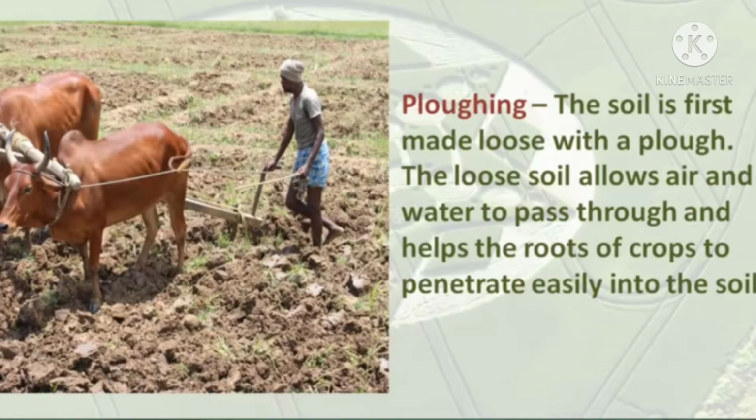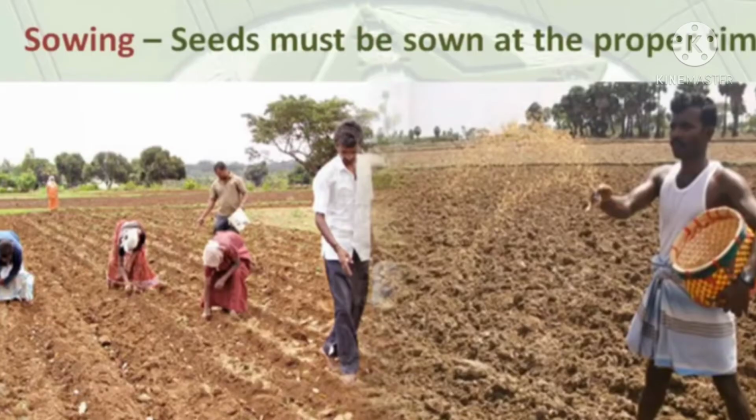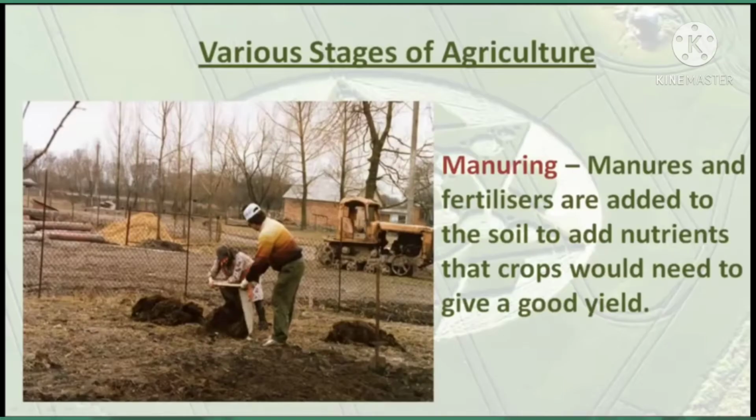penetrate easily. Second step is sowing. Farmers use best quality of seed and sow it at right time. Third step is manuring. Manure is a natural substance made up of dead and decomposed plant parts and animal dung. Children, manure and fertilizer provide crop complete nutrition and help them to grow well and keep them healthy.